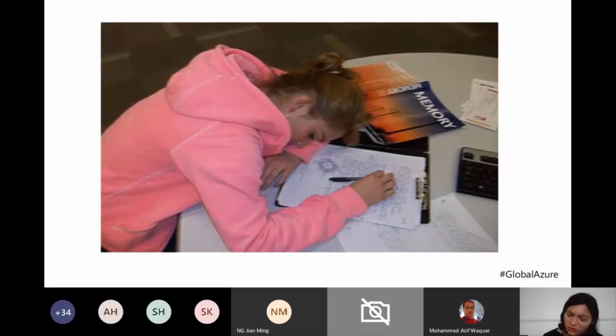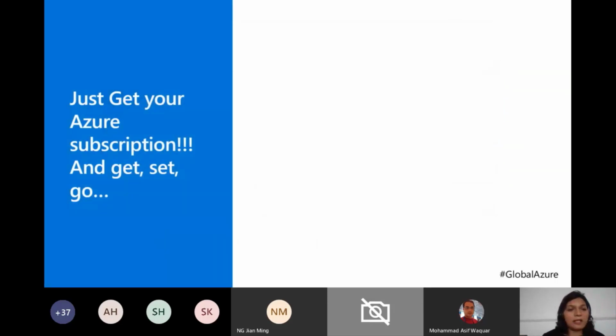And I'm very sure most of you would be sleeping by this point of time if we were to deep dive into stochastic gradient descent or minimizing the errors or what goes on behind the scenes. For a simple thing, just to have your application be capable of recognizing images, detecting images, tagging people, you just get your Azure subscription, and that's all.